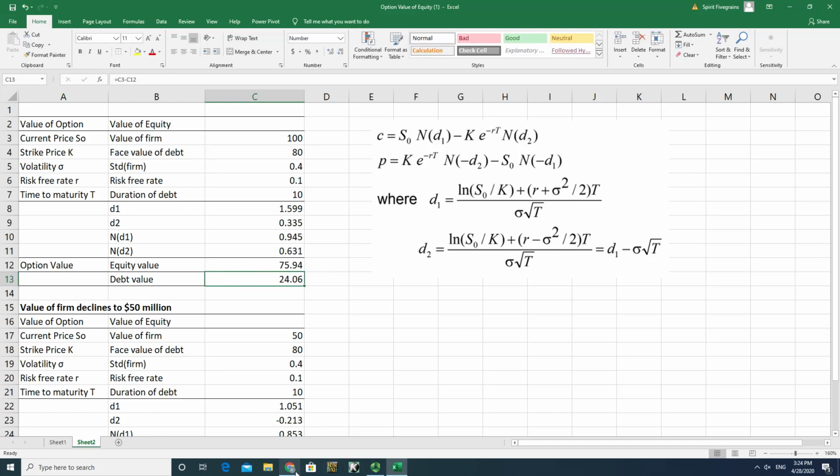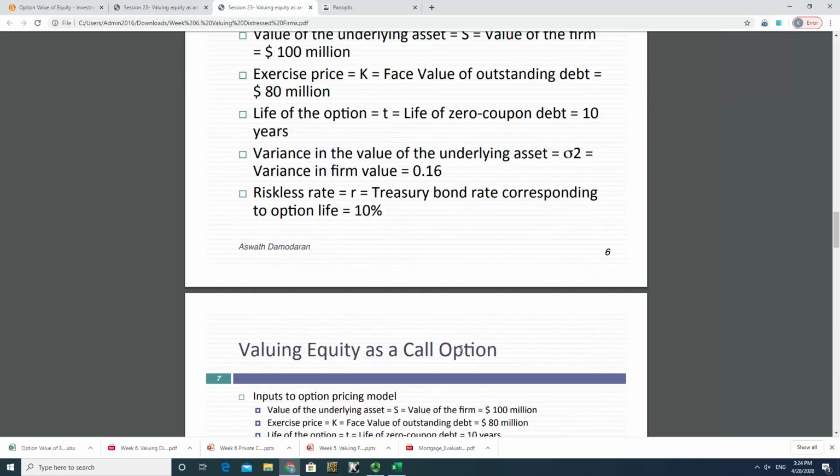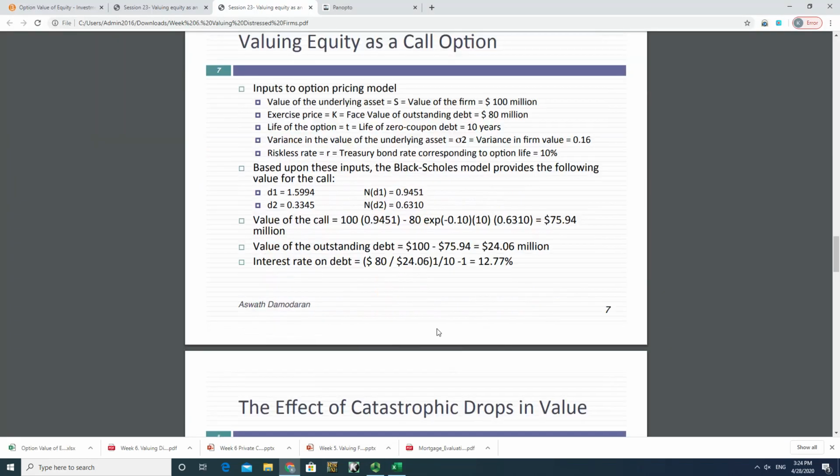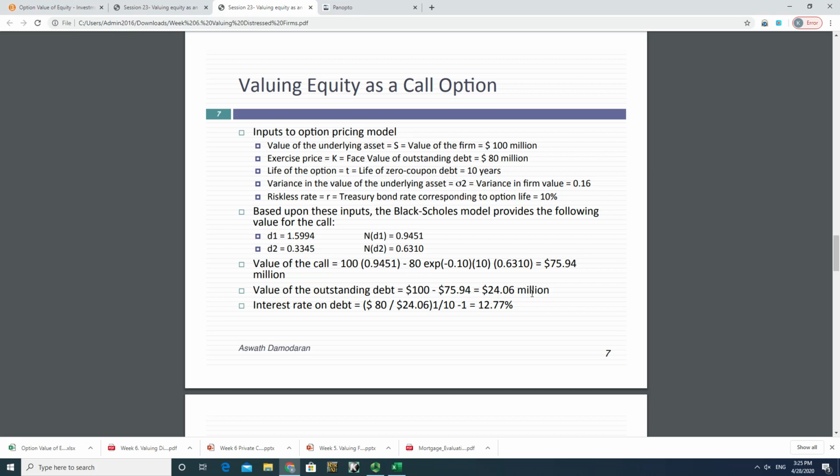Okay, now let's go back to the slides. And based on $24 million worth of debt, you can figure out what's the current yield to maturity on the debt. If it's a zero coupon bond, the face value $80 million, current value is only 24. Therefore, the yield to maturity on this zero coupon bond, 10-year bond, is about 12.77%.